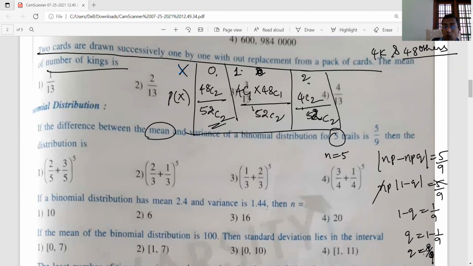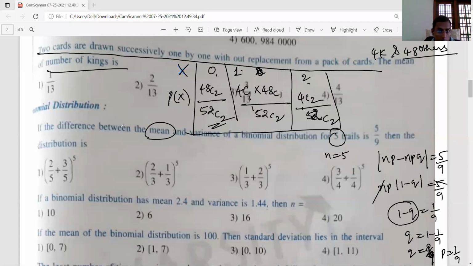Then the question is, what is the distribution? N is 5, therefore you can cancel the 5 off, and 1 minus Q is 1 by 9. Q is obviously 1 minus 1 by 9, that is 8 by 9. What is P then? 1 minus Q itself is P, right? So P must be equal to 1 by 9.